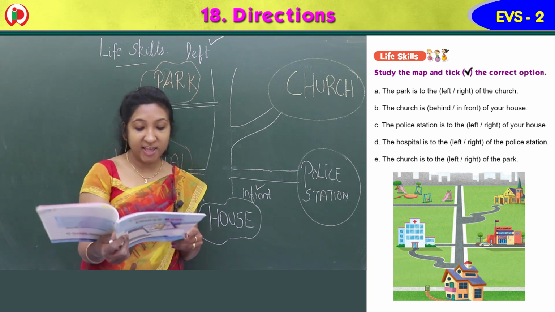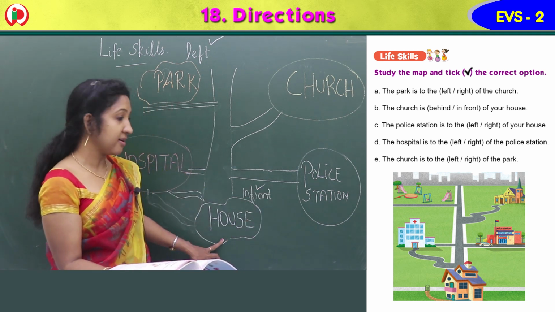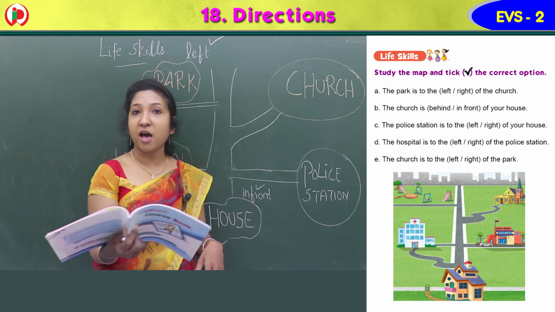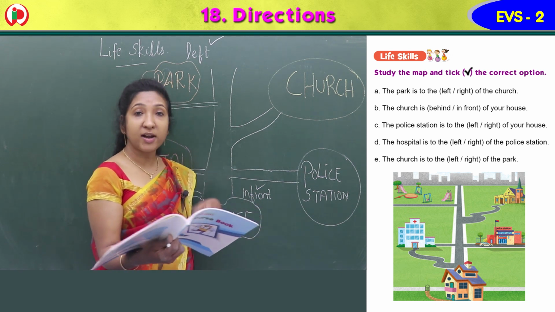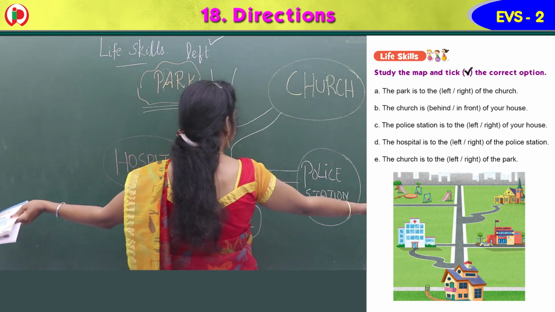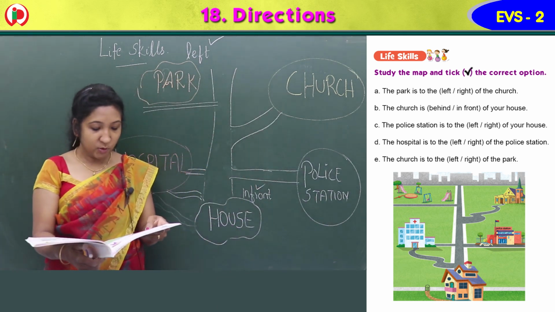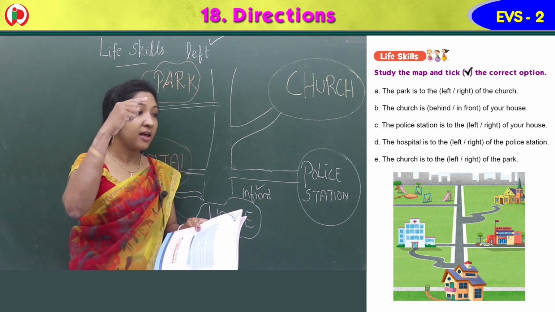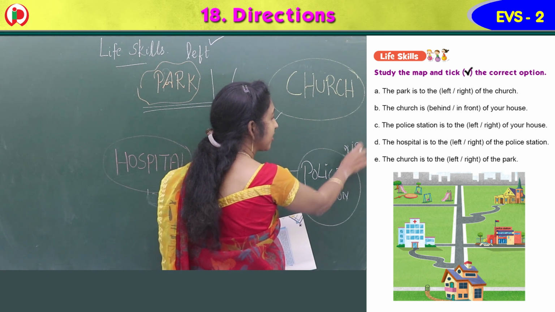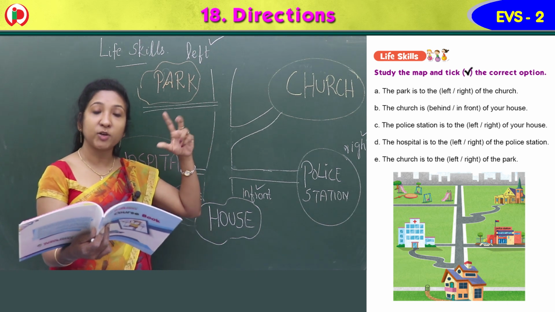Third one, the police station is to the dash of your house, left or right. Police station is here, your house is here, isn't it? So you are in your house, so is the police station right or left? Yes, it is the right side of your house. So you can mark R-I-G-H-T, right, and put a tick right above the word.